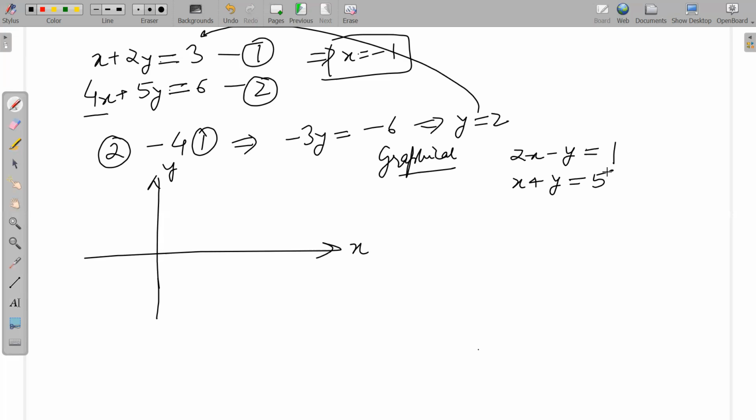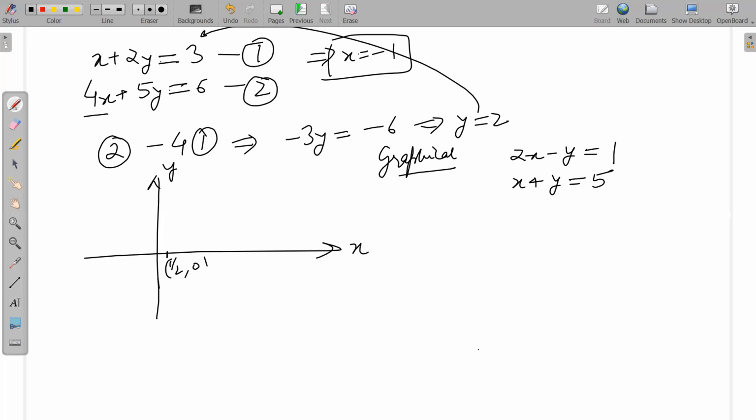I will draw the two lines. What is the first line? 2x minus y. What is its x-intercept? How do I find the x-intercept? By putting y is equal to 0. The x-intercept is 1/2. What about the y-intercept? Minus 1.